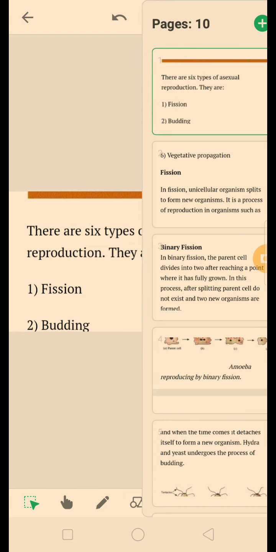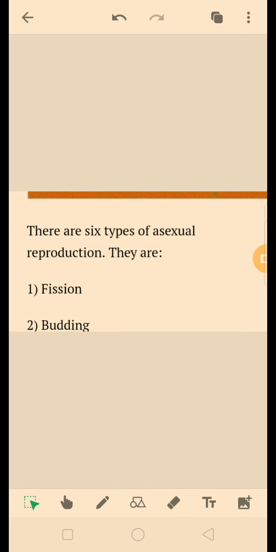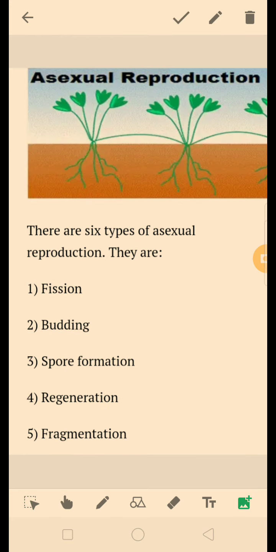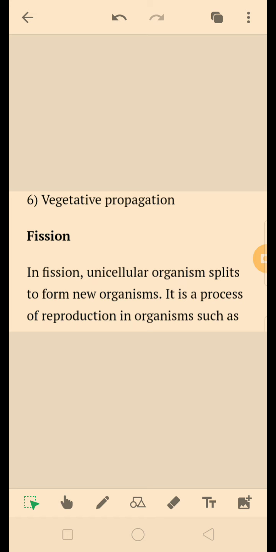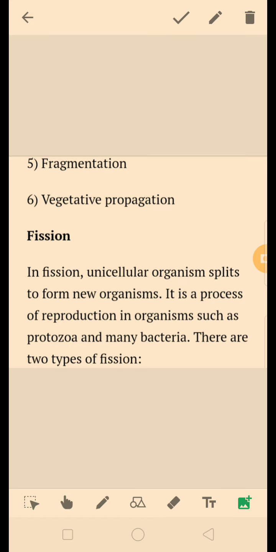Plants. Now as we have done asexual reproduction in plants, that is there is the involvement of a single parent only. So now we are going to learn about the 6 types of asexual reproduction in plants. They are fission, second budding, third spore formation, fourth regeneration, fifth fragmentation. Now let us see the sixth. As you can see, the sixth is vegetative propagation.